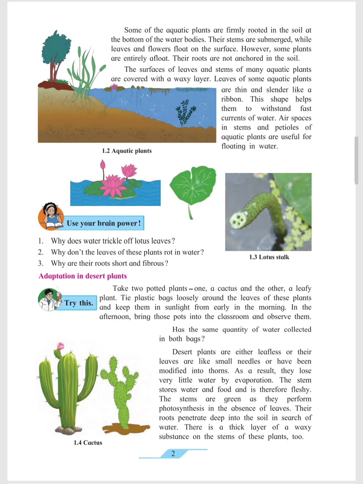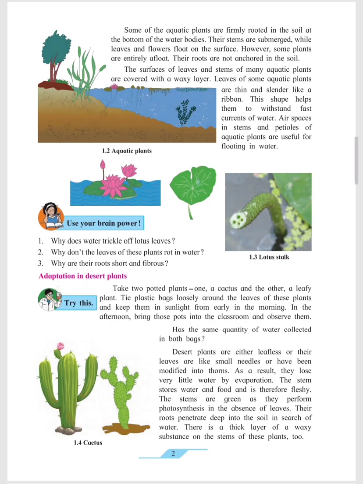Plants like lotus have a waxy layer. Some plants do not have a waxy layer on the surface of their leaf. They have a sticky layer. Algae have sticky layers. So these are the different types of aquatic plants.